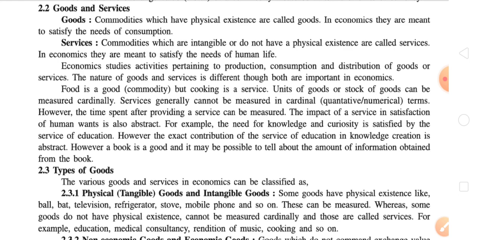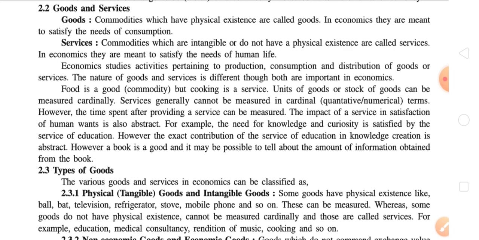So first of all, let us start with goods. As we have already discussed in the last lecture, it is my responsibility to revise these points once again. Goods means commodities which have physical existence. Like in our routine life, we use clothes, shoes, spectacles, watches, etc. In economics, they are meant to satisfy the need of consumption. By consuming all these things, we get satisfaction, which is psychological in matter.